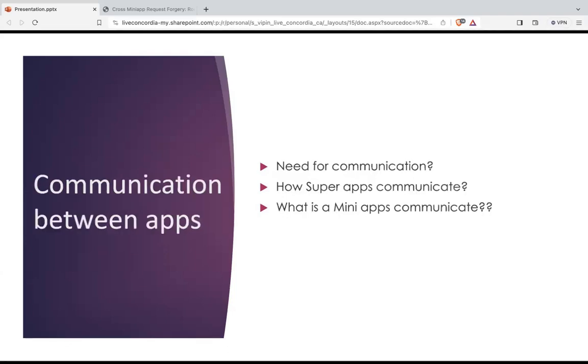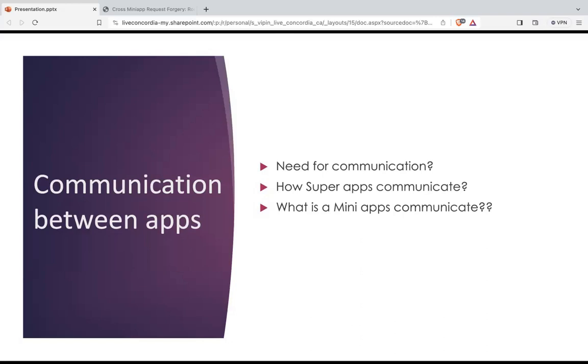So moving ahead, communication between applications. So, the need for communication. Why do we need to communicate? For example, if I have the Amazon application inside my phone and I want to place an order, then to place an order, I need to make a payment.